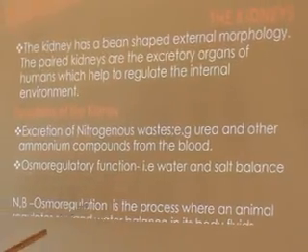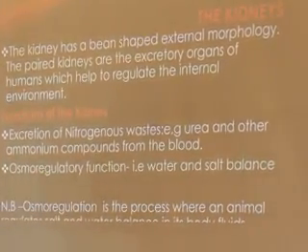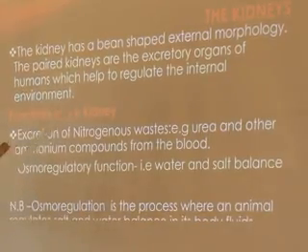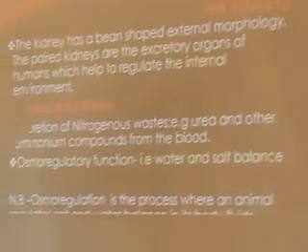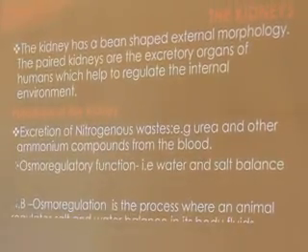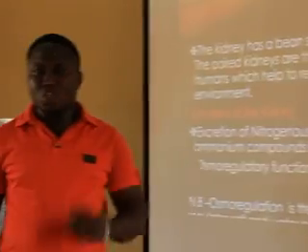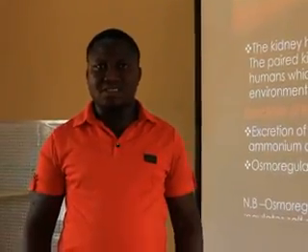The second function of the kidney is osmoregulatory function. It helps to carry out the osmoregulation of water and salt balance. Let me explain this. Your body does not have enough space to keep toxins and waste substances. So it looks for a way to see that there is a balance between salt and water, and that's why your body cannot take more than maybe 5 sachets of water per time. But perhaps you take so much volume of water, your body begins to find a way to quickly break this down and make sure that there's a balance in it.